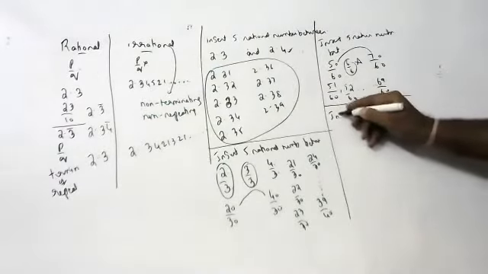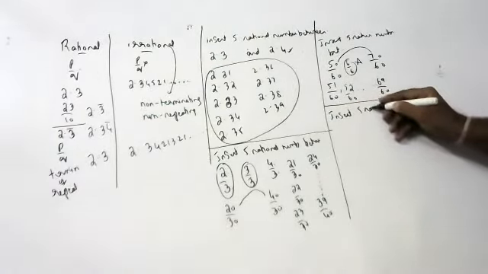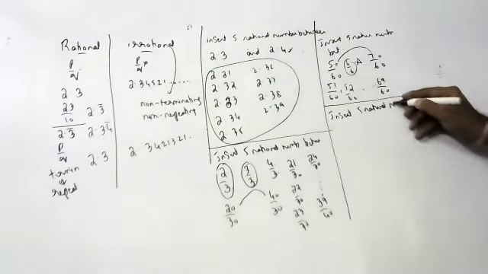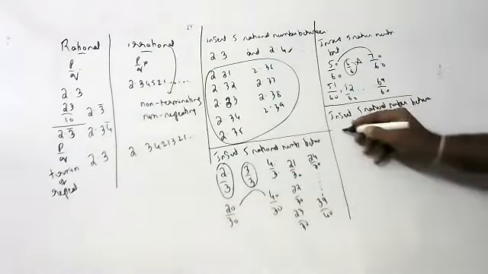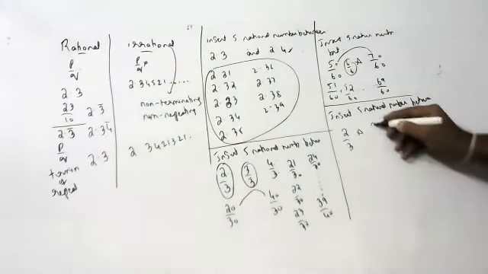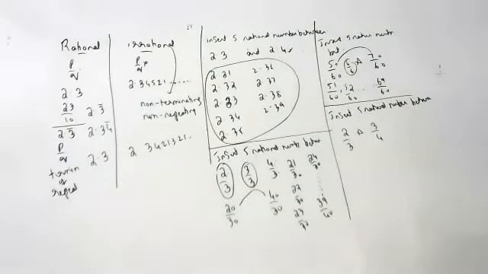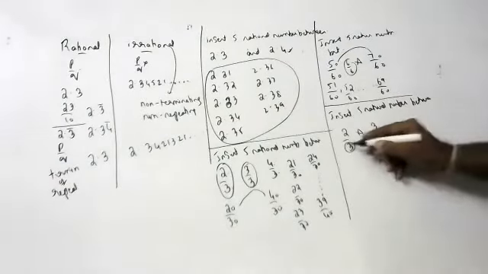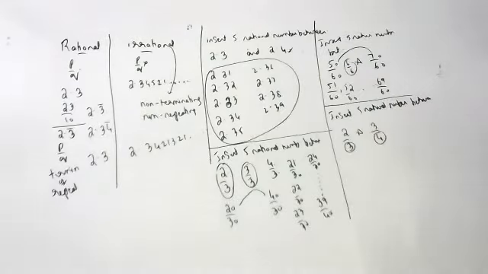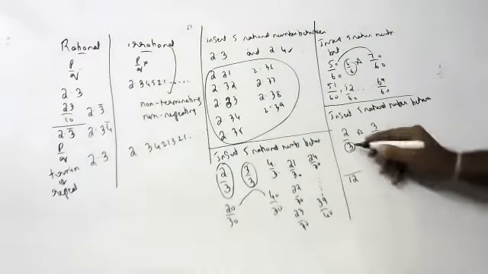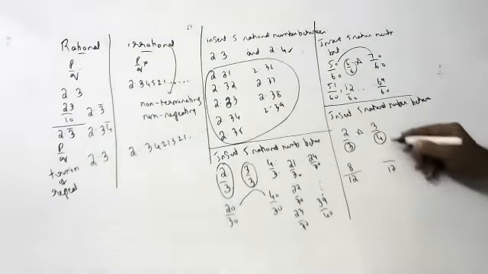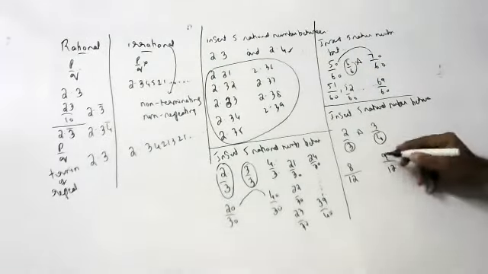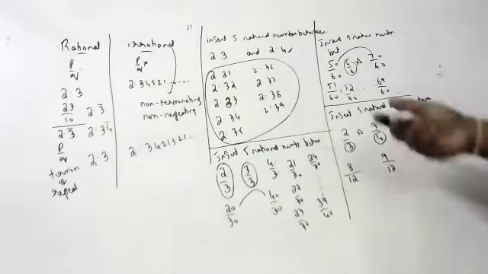Sometimes they ask like this: insert 5 rational numbers between 2 by 3 and 3 by 4. When they give this, you should take the LCM of 3 and 4. The LCM of 3 and 4 is 12. 4 3s are 12, and 3 4s are 12. 4 2s are 8 and 3 3s are 9. Between 8 by 12 and 9 by 12, nothing is there.